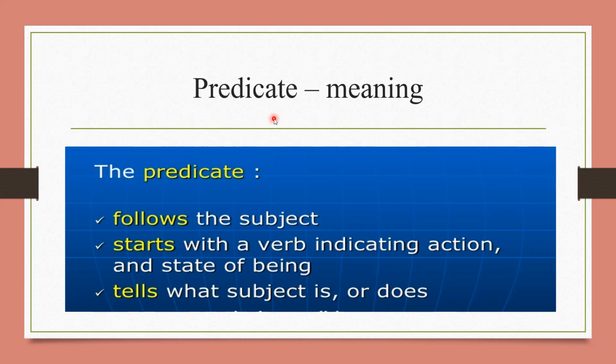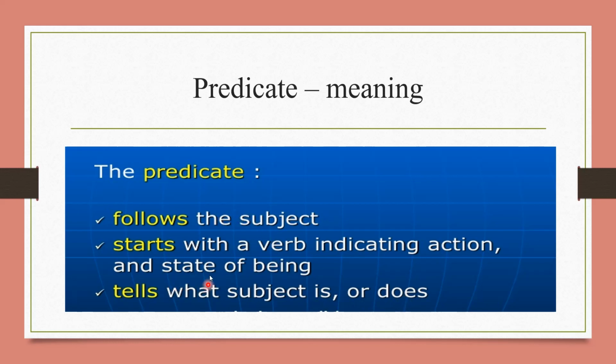Next is predicate. We will see the meaning of the predicate in detail. So the predicate follows the subject, means the predicate always comes after the subject. It starts with a verb indicating action and state of being and tells what the subject is or does.